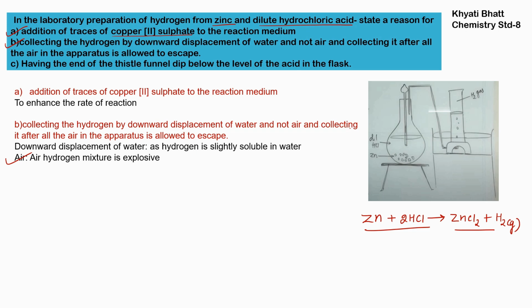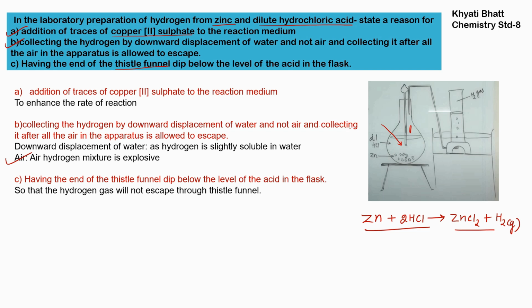Now see, the end of the thistle funnel dips below the level of acid in the flask. As we can see here, the thistle funnel's end is in the acid and not over here in the air or outside of the acid. What is the reason for that? So that the hydrogen gas will not escape through the thistle funnel.